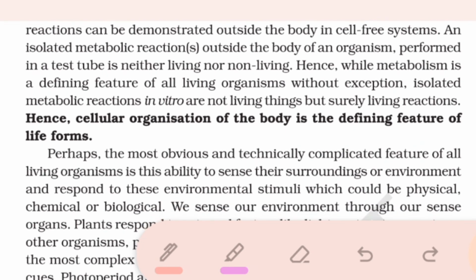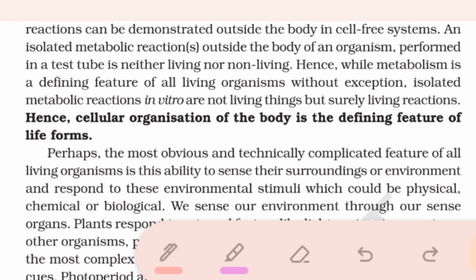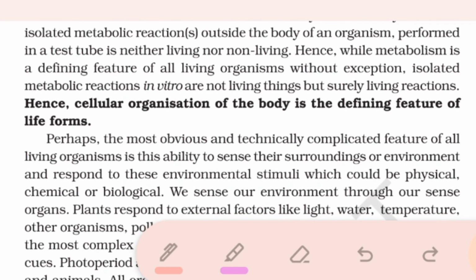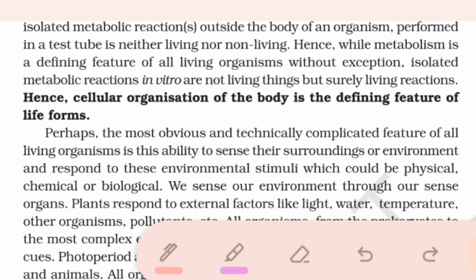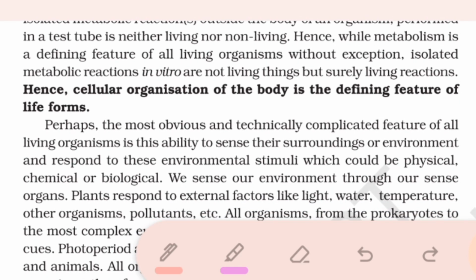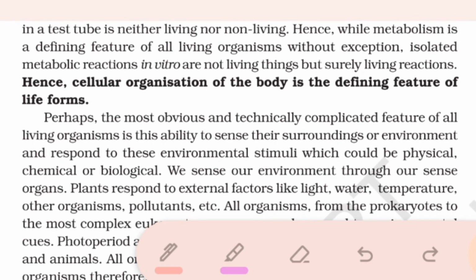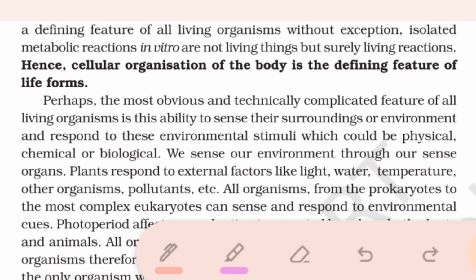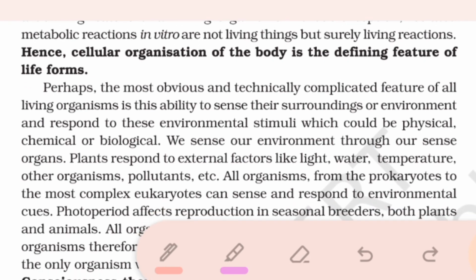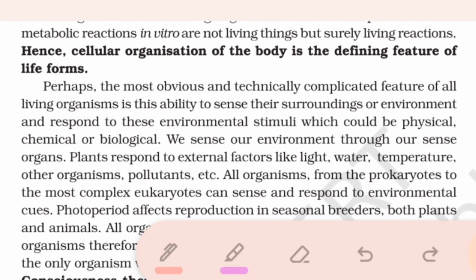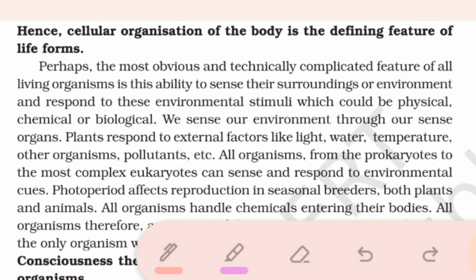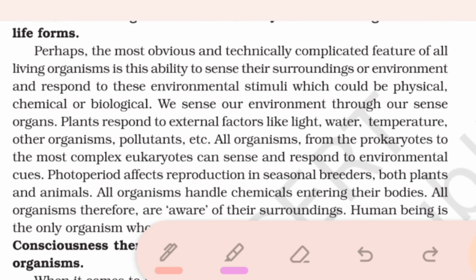Metabolic reactions can be demonstrated outside the body in cell-free systems. An isolated metabolic reaction outside the body of an organism, performed in a test tube, is neither living nor non-living. Hence, while metabolism is a defining feature of all living organisms without exception, isolated metabolic reactions in vitro are not living things, but surely living reactions. Hence, cellular organization of the body is the defining feature of life forms.